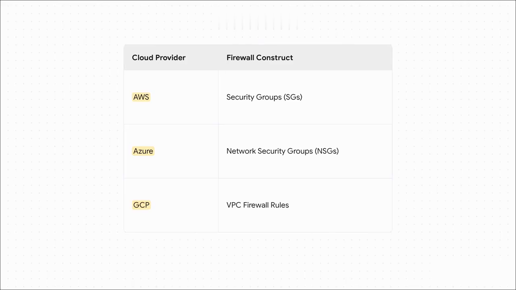And this is where the trouble starts. At first glance, this table seems pretty simple, right? AWS calls them security groups, Azure calls them network security groups, and GCP has its VPC firewall rules. Easy. But under the hood, each one has its own unique syntax, its own logic. Now imagine trying to manage those subtle, maddening differences across hundreds of VPCs and VNets. That's where the chaos really begins.